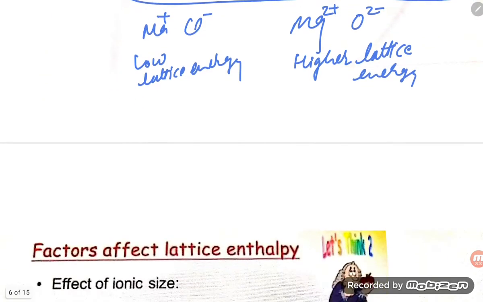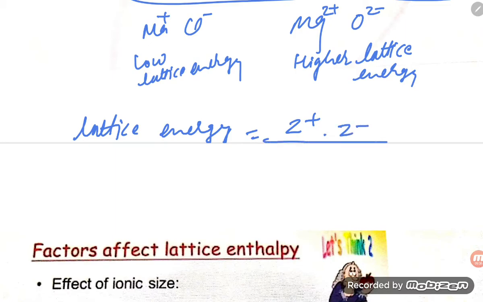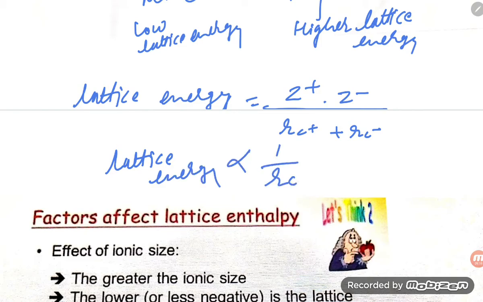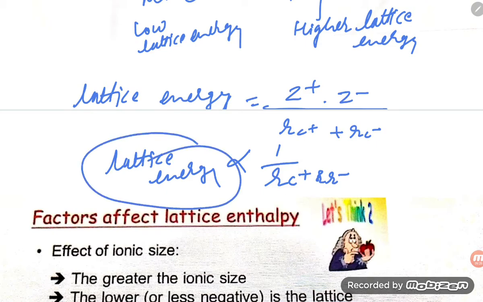Try to understand this. The formula for lattice energy, student, is Z plus into Z minus upon Rc plus Rc minus, so lattice energy is inversely proportional to R, that is R plus or R minus. So dear student, if the size is increasing, the lattice energy will decrease.